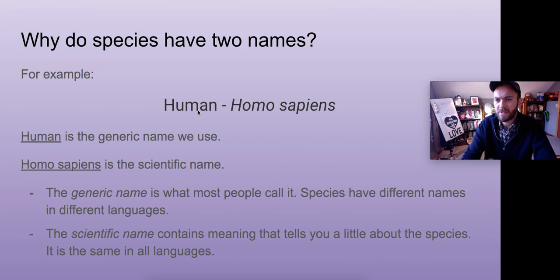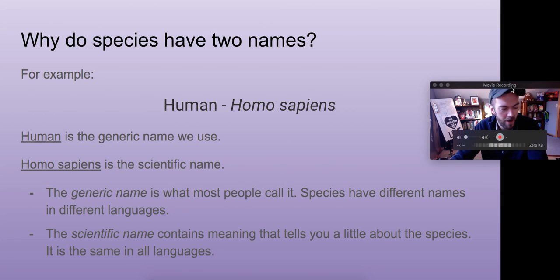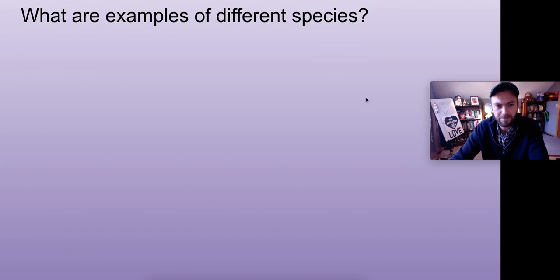Also, that name is commonly used in different languages as well. So in science, it's a more specific and accurate name. It's just usually a little harder to pronounce, but it's kind of fun to learn about those different names, those scientific names rather.